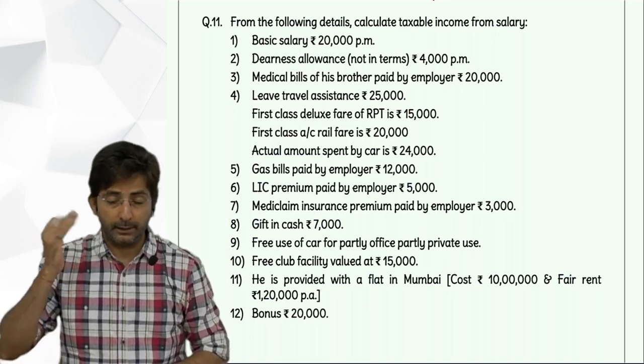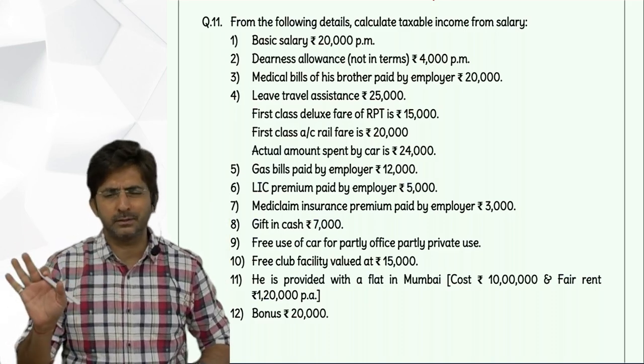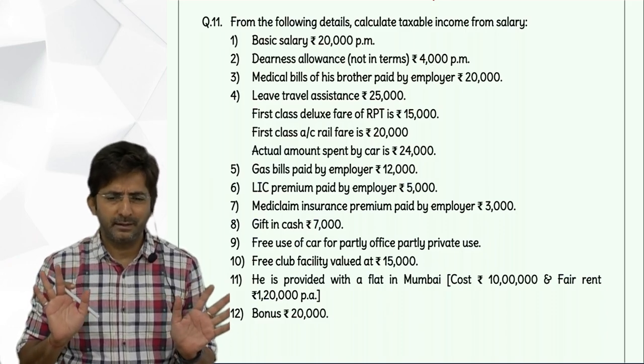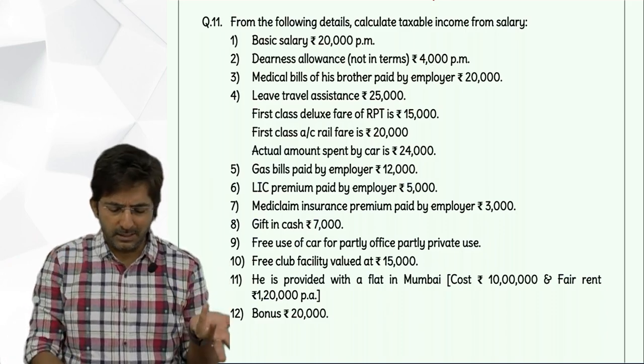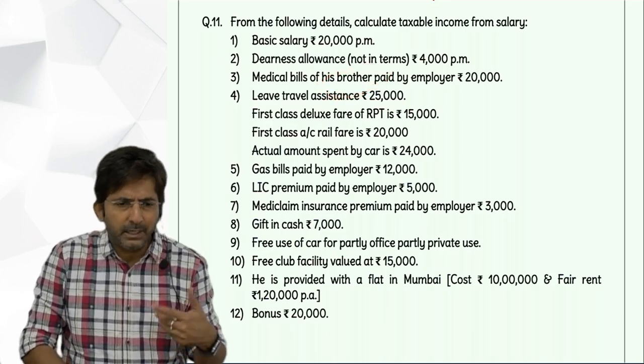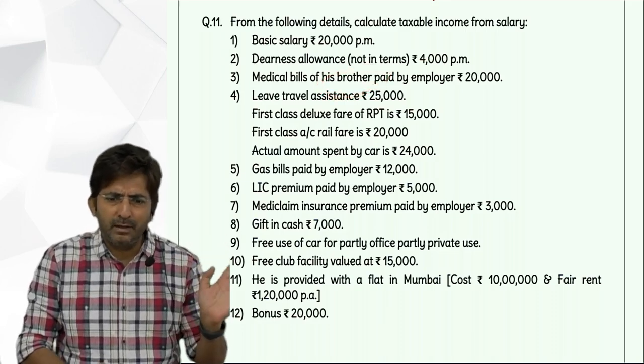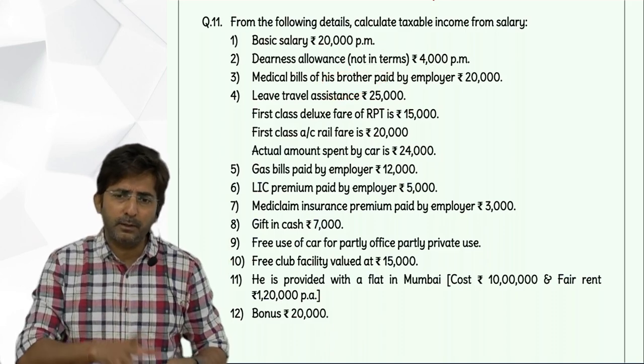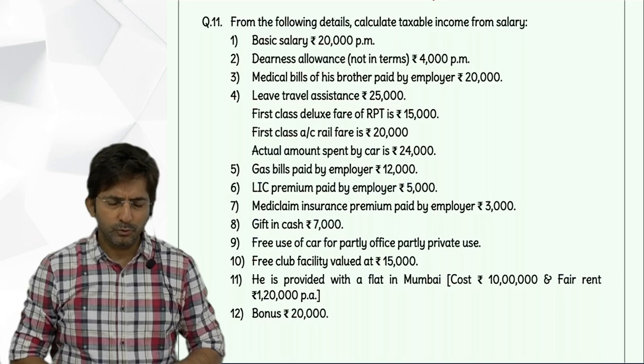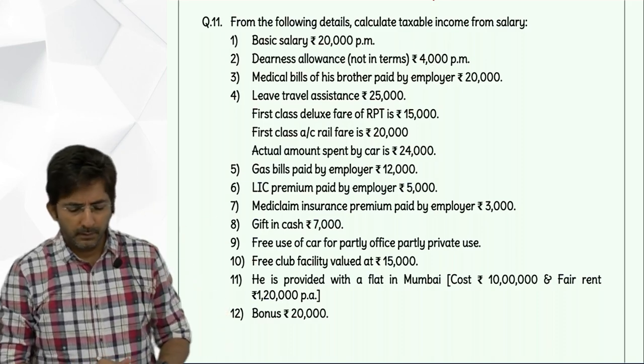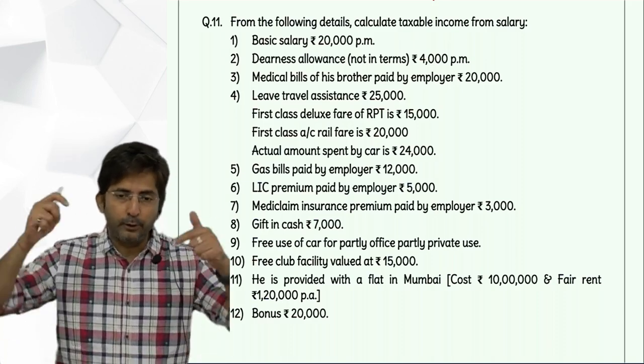Means you can write a note also, but then that is a weird assumption. Assumption should also be rational. And the rational assumption is that the brother is dependent only. And no company will give money for medical treatment if the brother is independent. So the assumption should be dependent brother. So I will go into the chart.